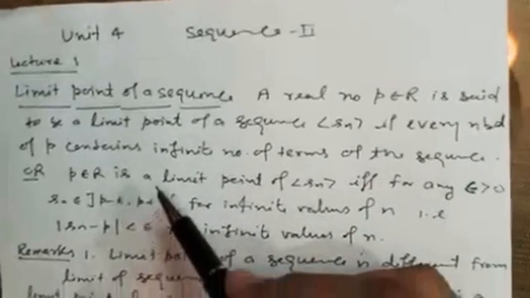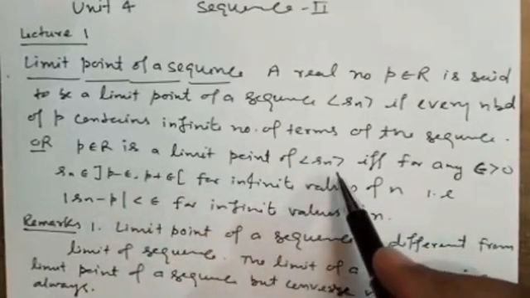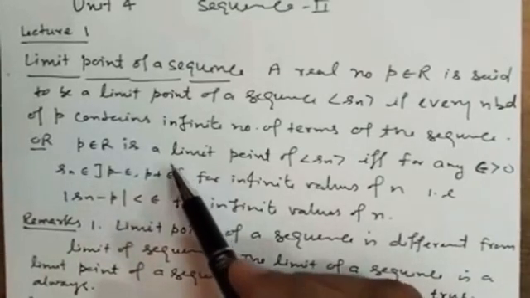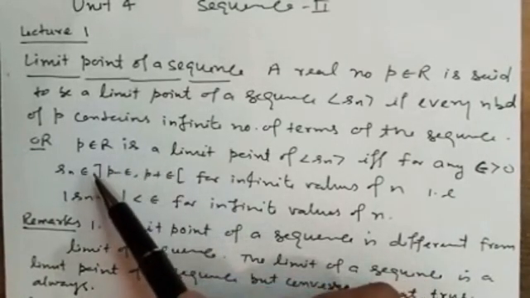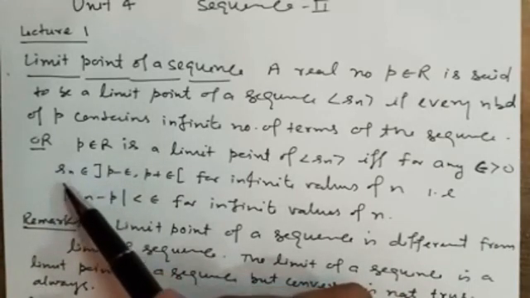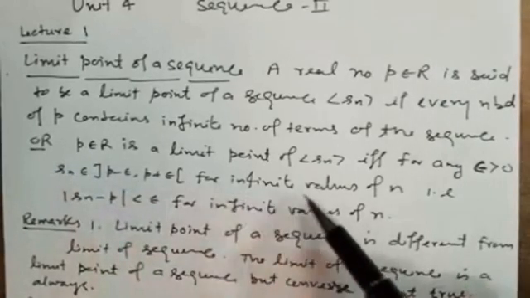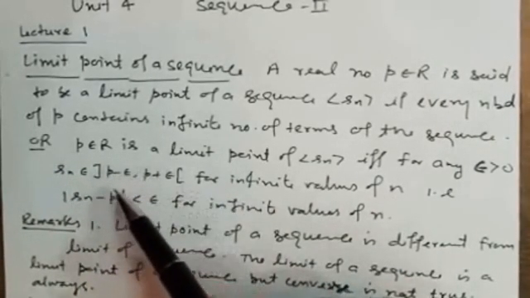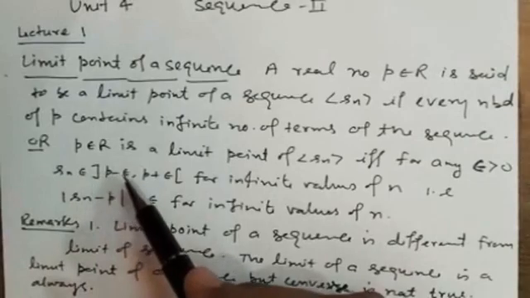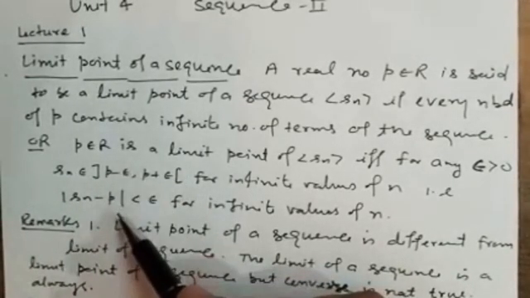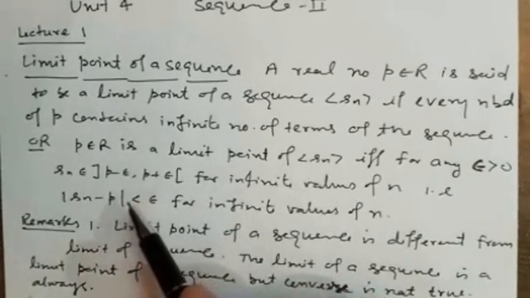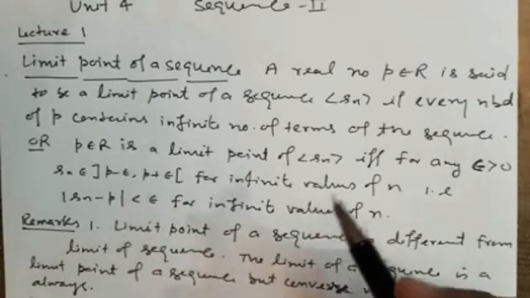Or in other words, you can say P is a limit point of sequence Sn if for any epsilon greater than 0, the open interval (P minus epsilon, P plus epsilon), which is the neighborhood of P, contains infinite terms Sn of the sequence, for infinite values of n. Then this real number P will be the limit point of this sequence. Also you can write that mod of Sn minus P is less than epsilon for infinite values of n. Then also you can say P is a limit point of sequence Sn.